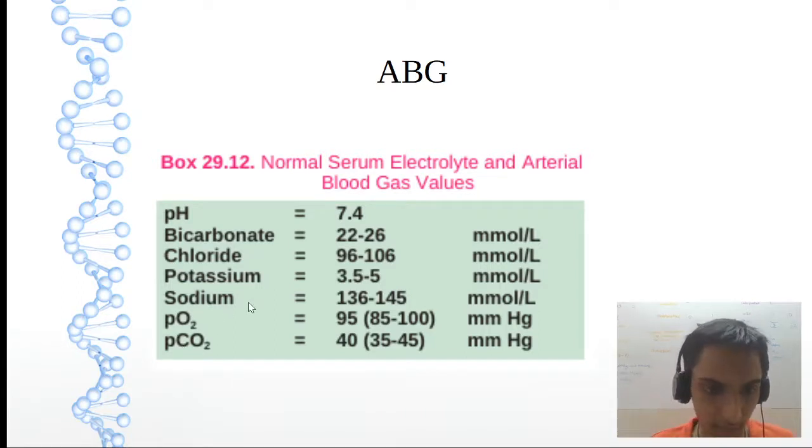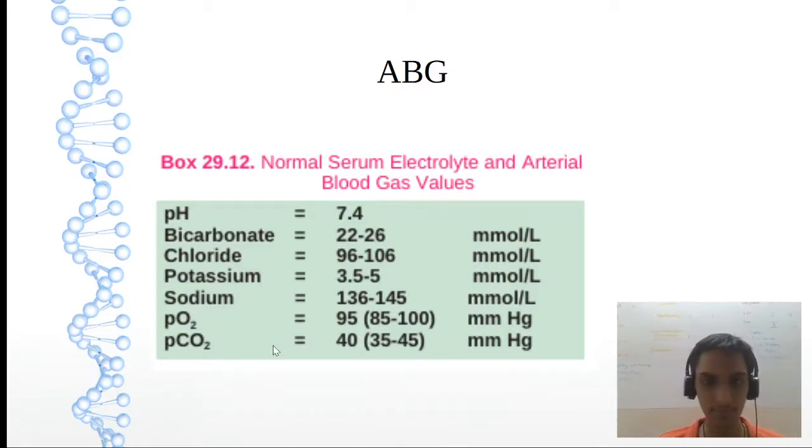So only three important parameters we'll have to understand. pH is 7.4 normally, bicarbonate 22 to 26, PCO2 is 40, normal is 35 to 45. Carbonic acid is 1.2 millimoles per liter. So remember the factors: pH, H plus, bicarbonate and PCO2.